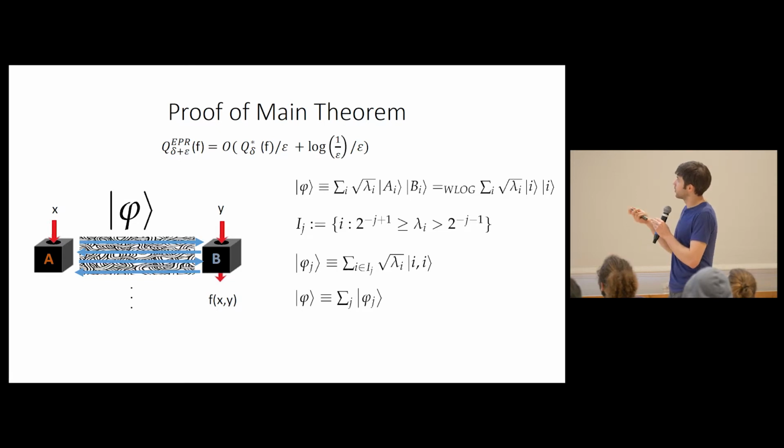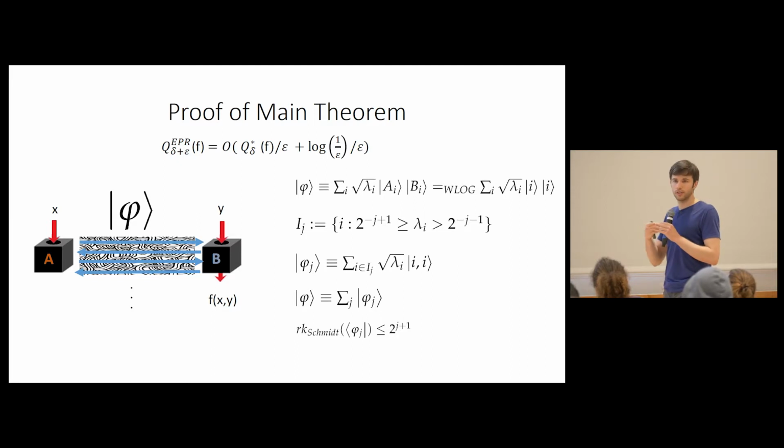And of course, the sum of these states is the original one. And a fact that we will use later is that the Schmidt rank of each one of these smaller states, phi sub j, is at most 2 to the j, roughly. And the reason for that is that phi sub j's norm is at most 1, because it's sub-normalized, and its minimum Schmidt coefficient is 2 to the negative j, roughly. And so it can have at most 2 to the j of those.